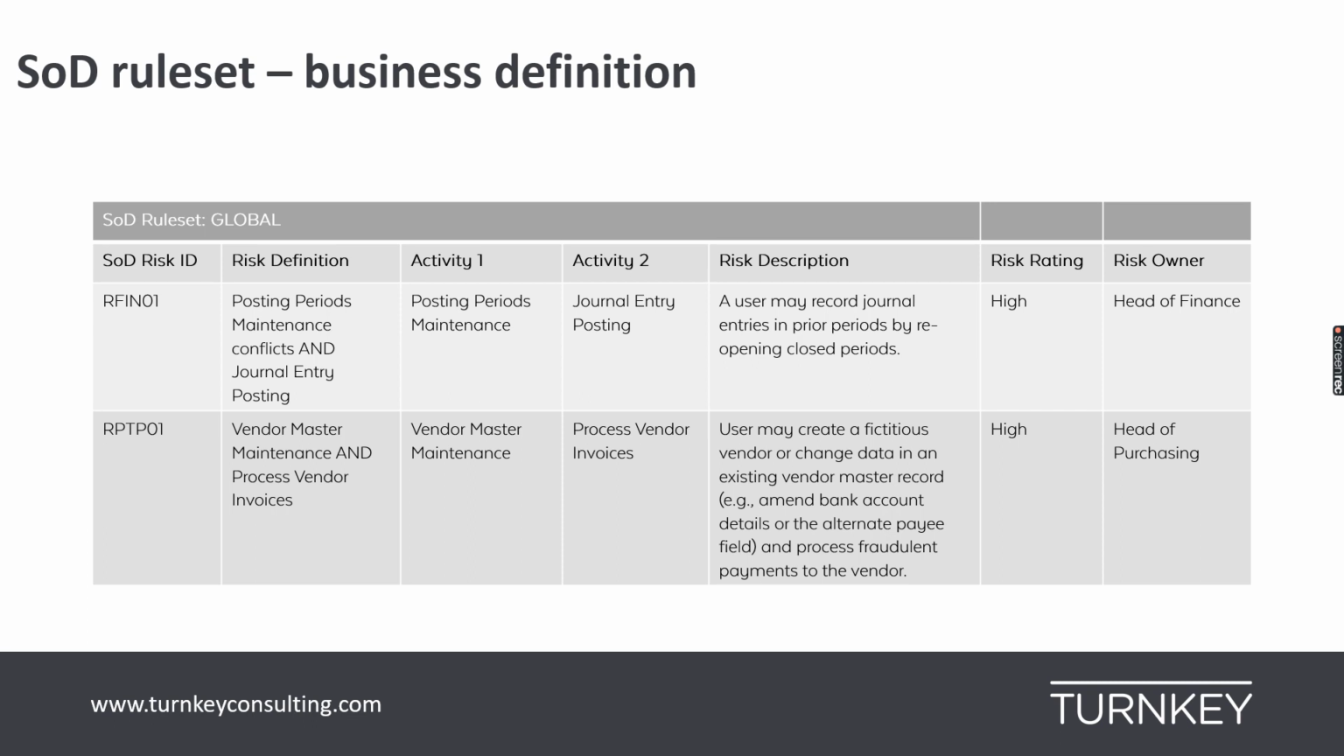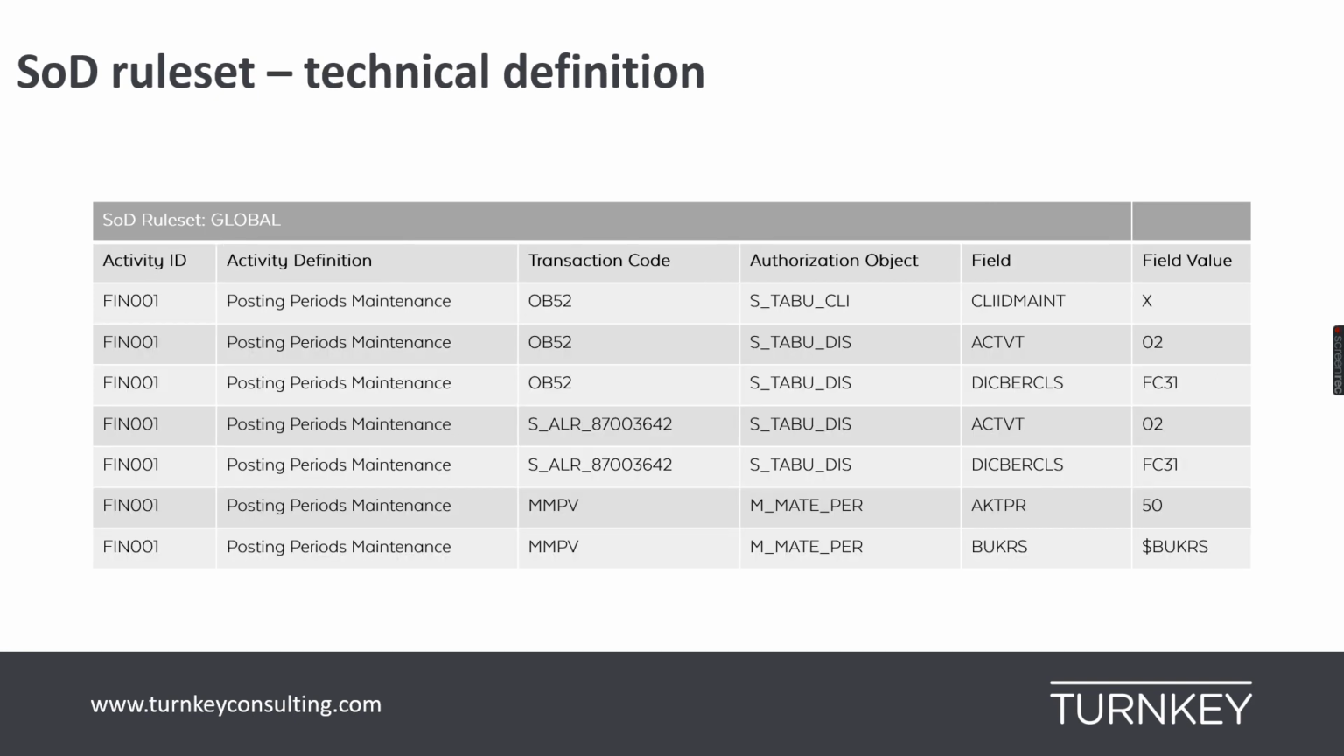Now, if we look at the technical definition, we are essentially saying that both the activities need to have a defined transaction code and authorization, which is in terms of the SAP technical definition. So if we look at activity 1, posting period maintenance, it relates to multiple transaction codes and authorizations, which is basically the authorization object, field, and field values. So this is the technical definition.